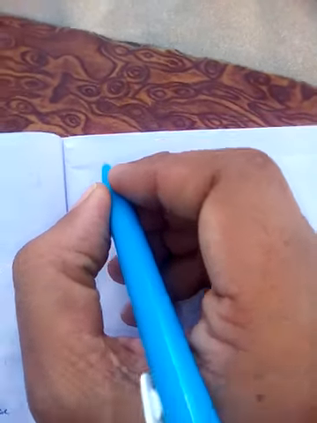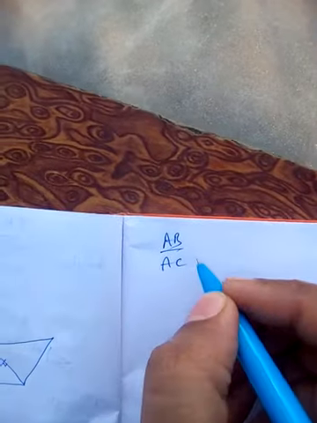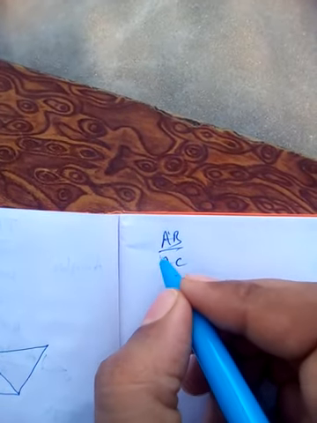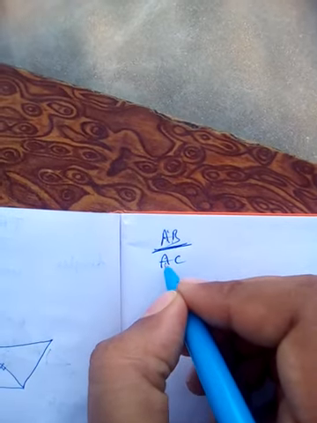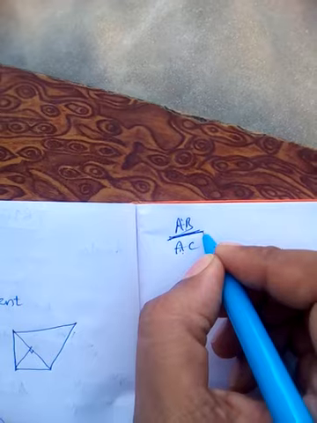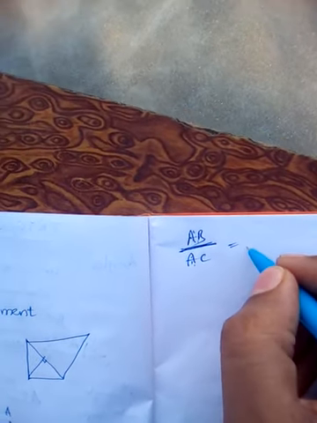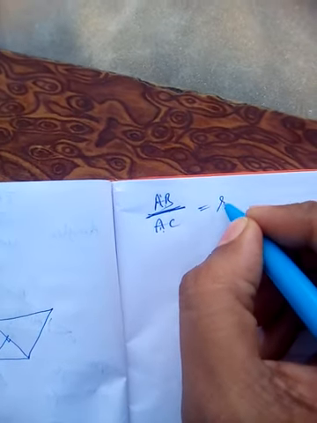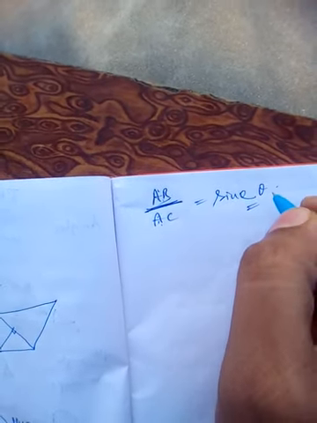For example, AB by AC. He took two sides and made a ratio. We know a ratio is the division of two numbers. He named that ratio with special names, like sine theta.